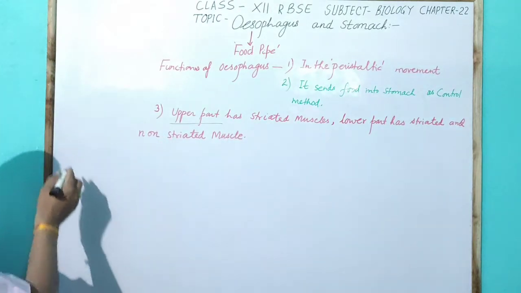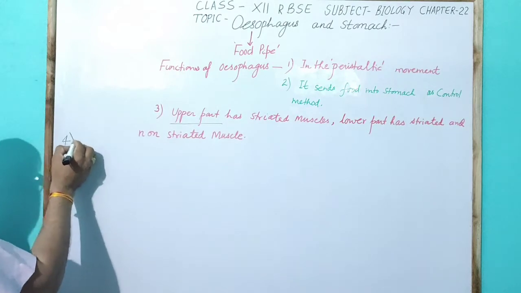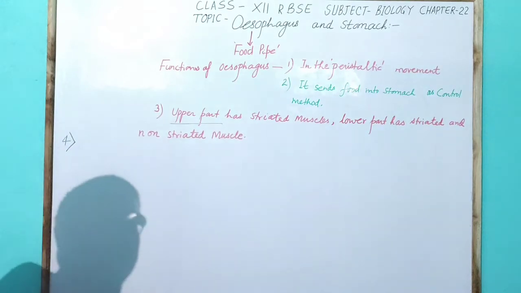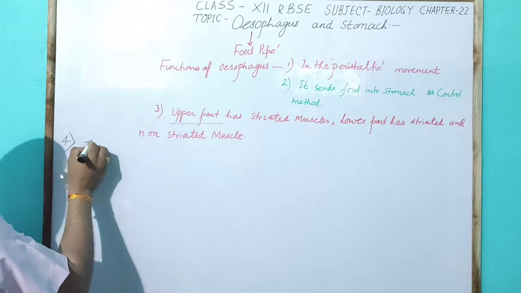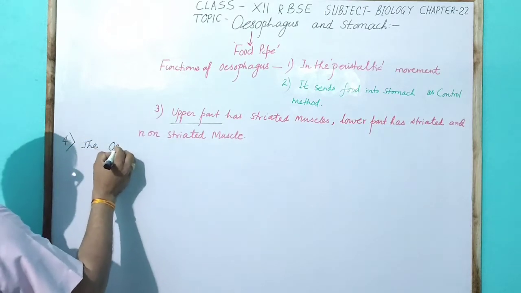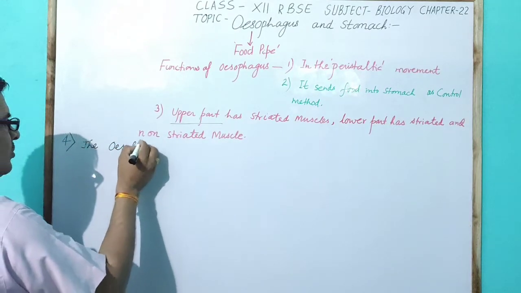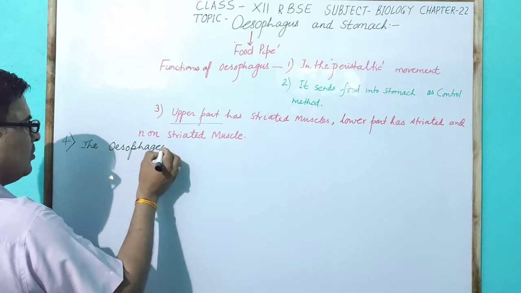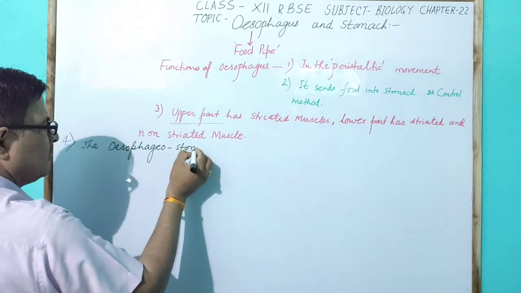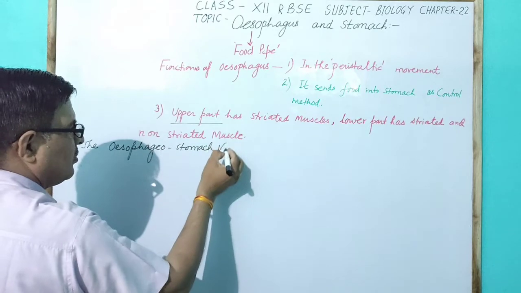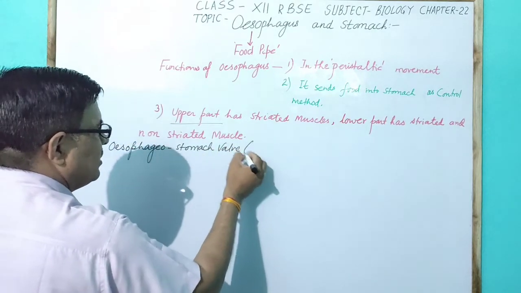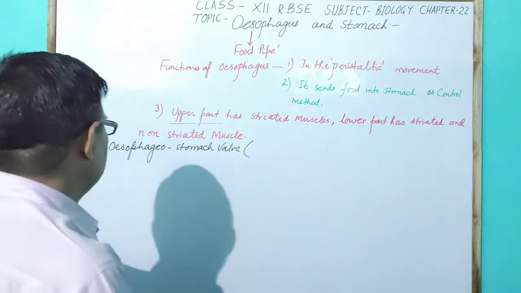The fourth important character of the oesophagus is the oesophagio-stomach valve, which is present at the cardiac lobe.